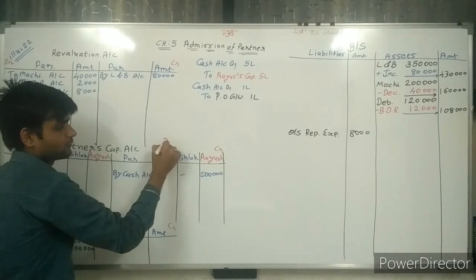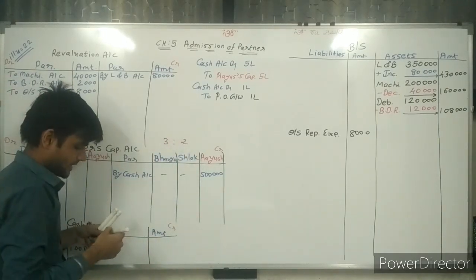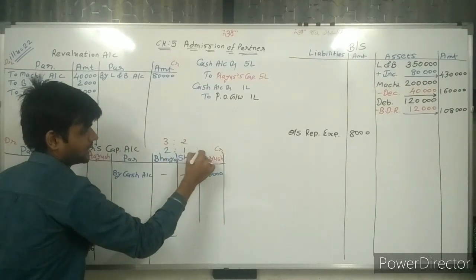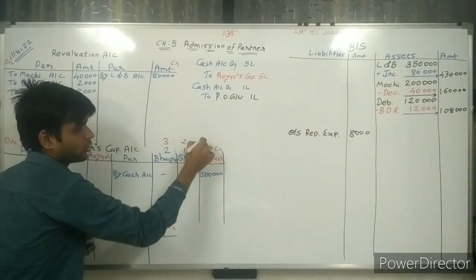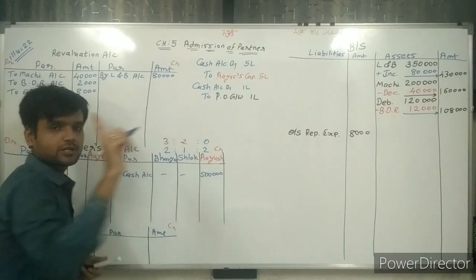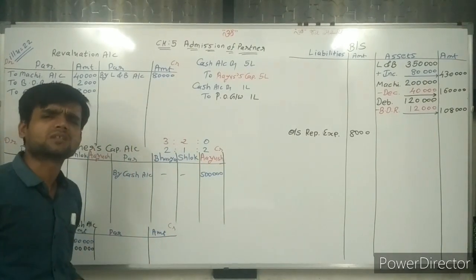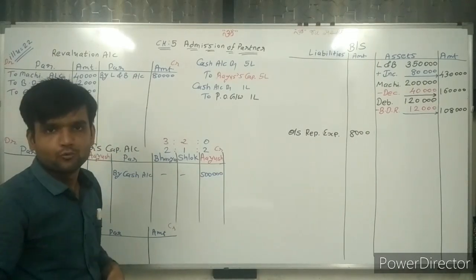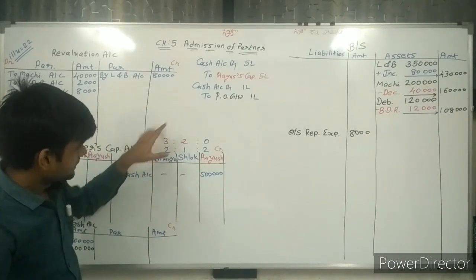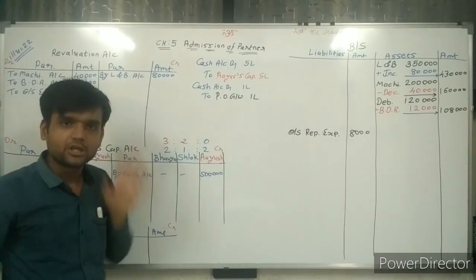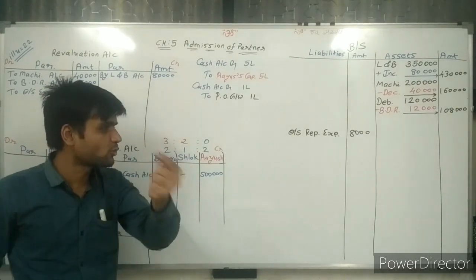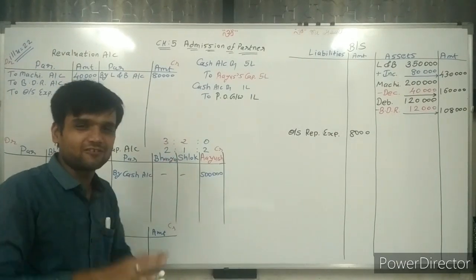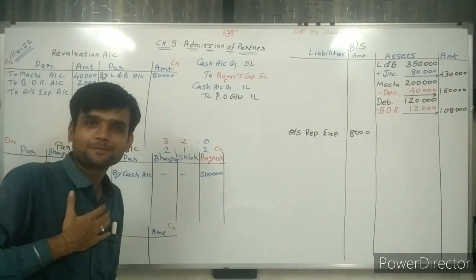Old ratio is 3:2 and new ratio is 2:1:2. Here in the old ratio, Ayush's share is 0 because Ayush was not a partner. Now he is a partner, so we'll give 2. Now this is my old ratio, this is my new ratio. Here both old and new ratios are available, and on this basis I can find sacrifice.